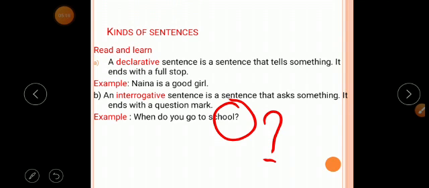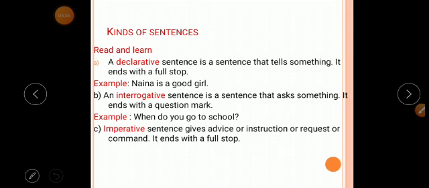And let me tell you one more example. What is your name? Or else, where are you going? Both these sentences also end with a question mark. Yes or no? So for these examples we will call them interrogative sentences. So let's move to the next one.